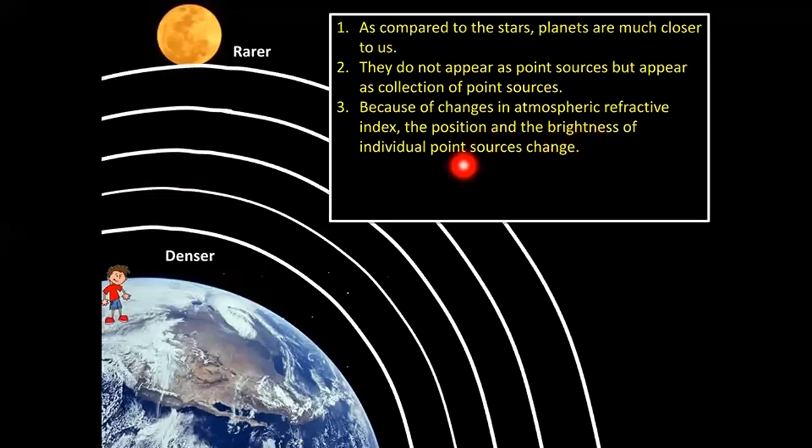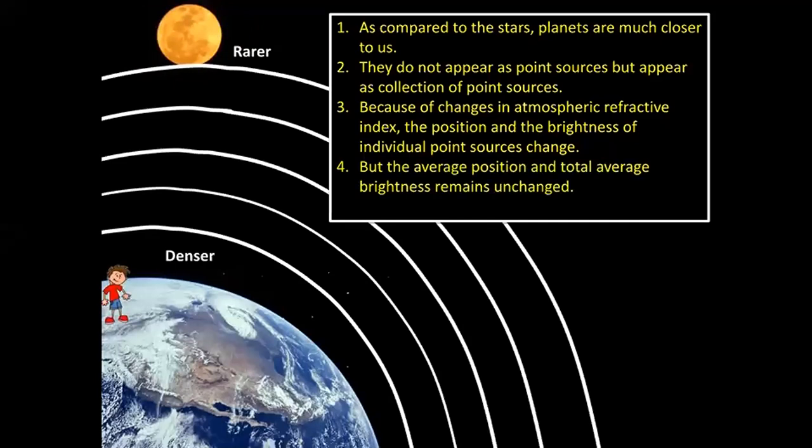So the position and the brightness of individual will change. जो मैंने अलग-अलग क्लास बनाया था ना, वो individual point का position and brightness is changing. That means individual point source is twinkling. But the average position and the total average brightness does not change. It remains unchanged. And hence, planets do not twinkle.